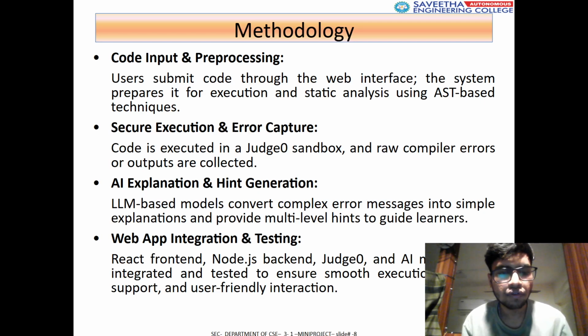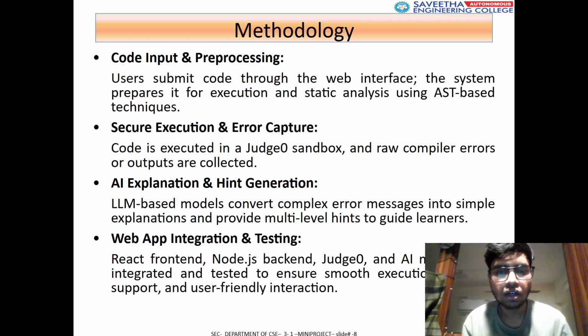From that output, if any error or compilation error occurs, it moves to the backend server through the Gemini API key. It redirects to give the explanation for that error, and a hint can also be generated to know how the problem can be solved, not the exact answer, but providing steps on how to solve that problem.